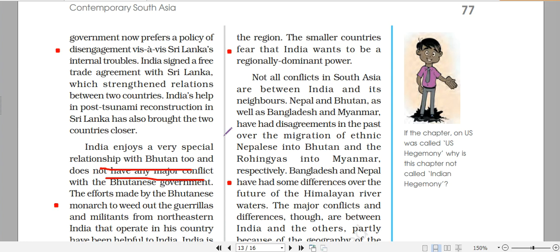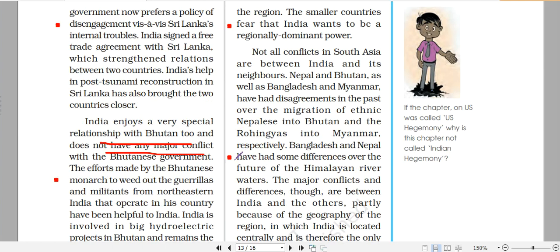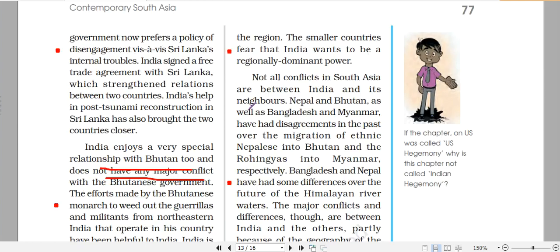Even if India is extending something good to those countries, they are doubtful about India's intentions, that it is such a big country that within just a few days it could overtake the entire territory. So they are a little fearful about India's behavior towards them, and they feel that India is meddling, like I told you, for example Nepal has often accused India of meddling in its domestic affairs.